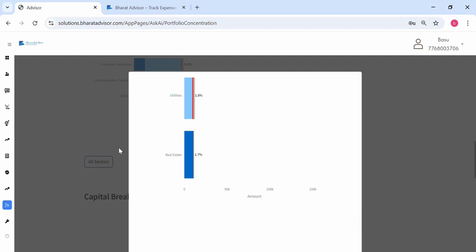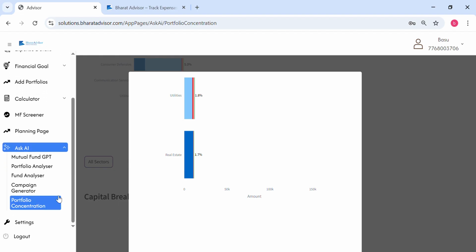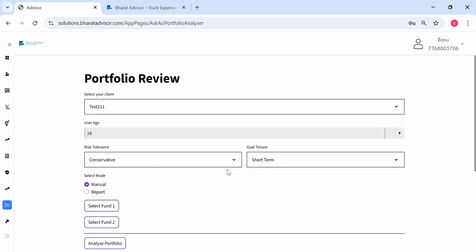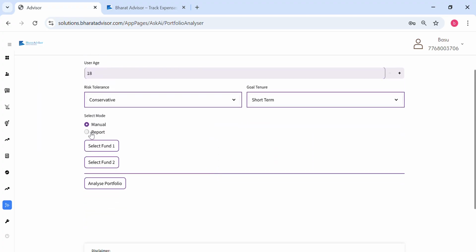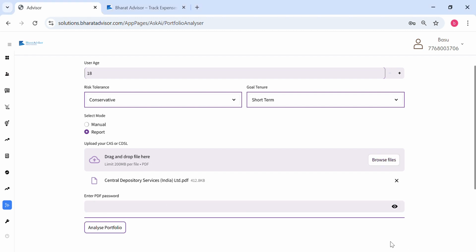So that's the idea. Here again you can basically look into the portfolio analyzer. This is where in portfolio analyzer again you can upload a CAS report, and in this case it will try to analyze the overall portfolio, and it will tell you which funds are good.